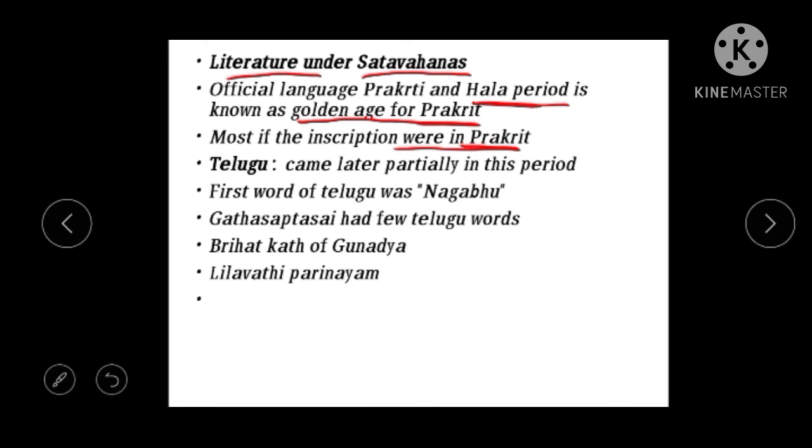The first word in Telugu, which was asked in exams, is Nagabu. We come to know from the Amaravati inscriptions that the first Telugu word is Nagabu.